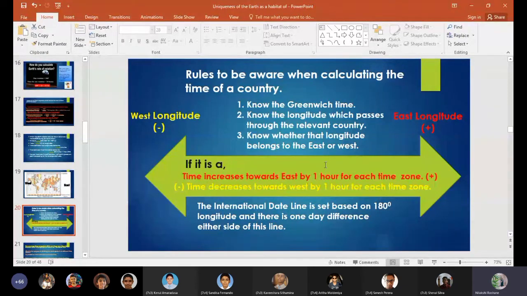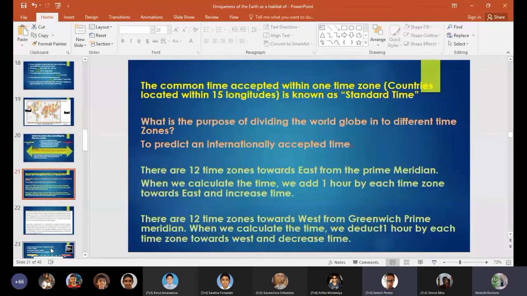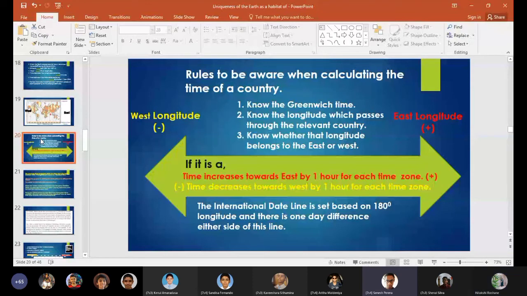So the international date line is set based on 180 degrees longitude, and there is 1 day difference either side of this line. Okay. The international date line isn't a straight line, to avoid disputes between different countries, such as America and Russia. And that's what we are going to discuss in the Pacific lesson. So good, you know these things.